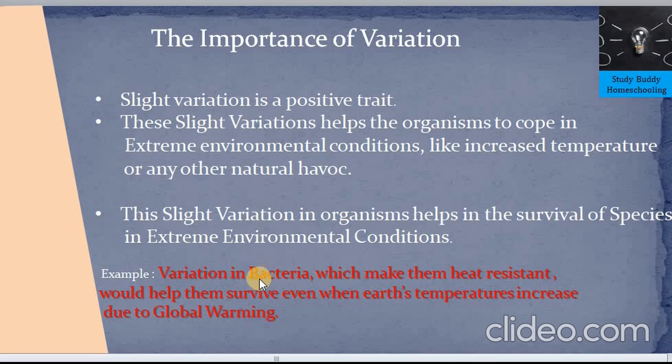So even when the earth's temperature keeps increasing due to global warming, normal bacteria would have perished, but the variant bacteria which is resistant to heat survives. So in this case, the variation in the bacteria has helped in its survival. So mild or slight variation is a very positive trait.